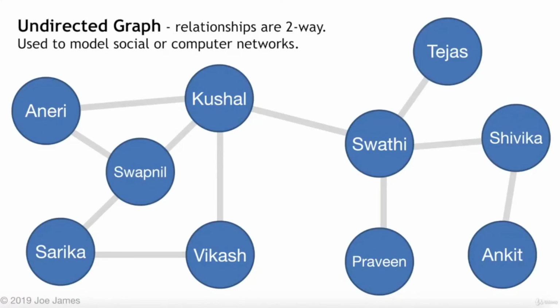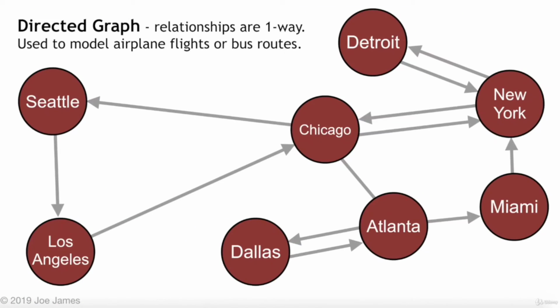Now another type of graph is a directed graph. So if you wanted to model, for instance, airplane flights between cities, well, in some cases there may be a one-way flight or even a round-trip flight, but each leg of that flight is going to be represented by an arrow, in other words, which direction it's going. So if you have a flight going from Chicago to Seattle, well, it doesn't necessarily have a return flight. So the best way to model this is using a directed graph, which shows a one-way relationship. So transportation and networking are just a couple of the very many different possible applications for graphs in modeling real-world problems.